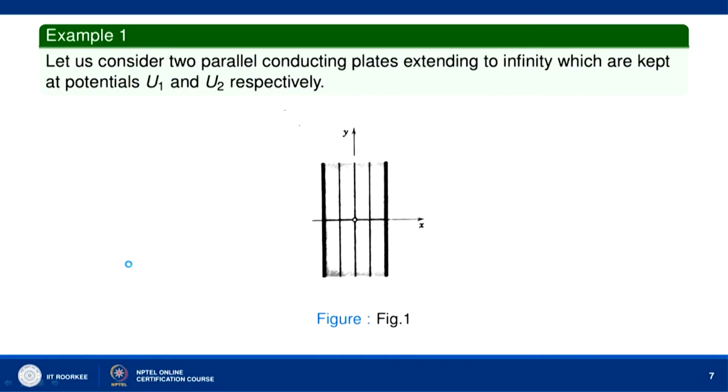Now, let us consider two parallel conducting plates. One conducting plate is this one, the other conducting plate is this one. They are extending to infinity, and they are kept at potentials u1 and u2. So, this has potential u1 throughout, and this has potential u2 throughout, and they are infinitely long.